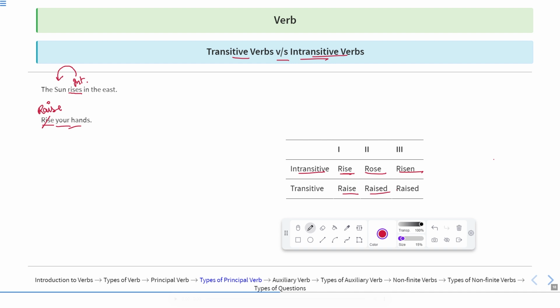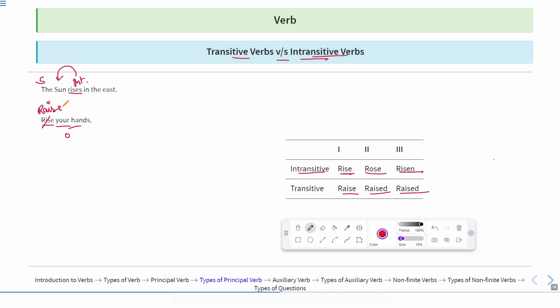The second form of raise is raised and the third form is raised. It means in the sentence raise your hands, your hands are the object. But in the sentence the sun rises in the east, the sun is the subject of the sentence. So when we say rise your hands, the sentence will be incorrect. Why so? Because if there is an object which needs to be lifted up, here we need the transitive verb to make this object lift up, and to lift it up, we'll use the word raise, because your hands are the object, whereas the sun is the subject of the sentence.